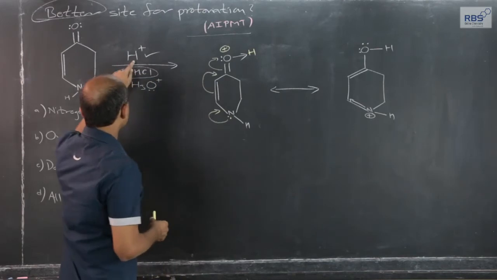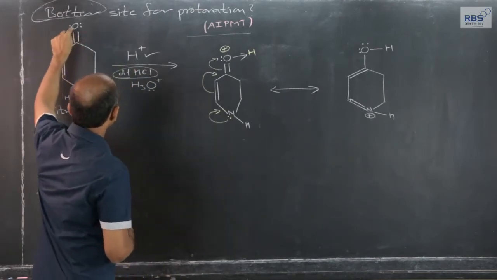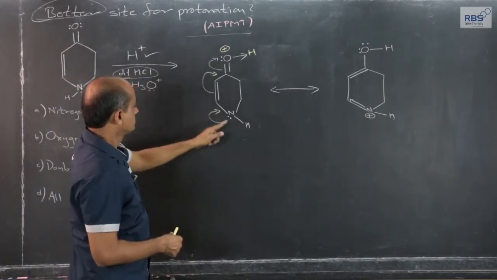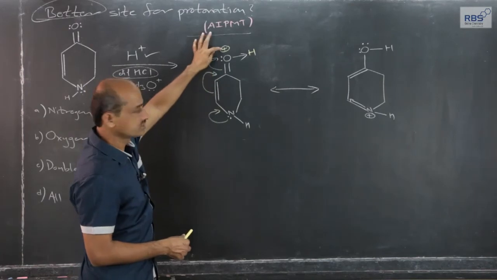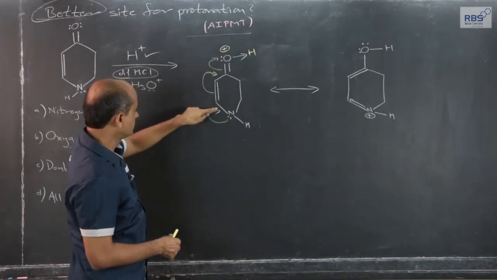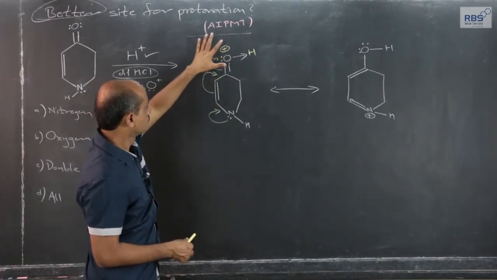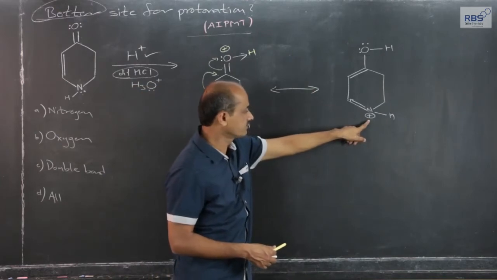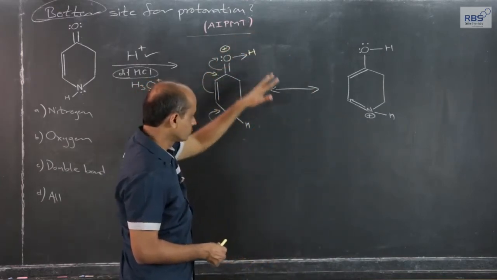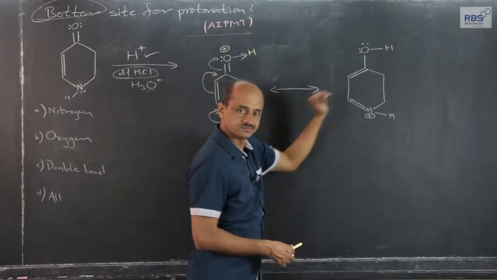So, because of protonation, hydrogen comes in the form of H plus ion. If it protonates oxygen, the species which we get has the positive charge developed on oxygen. This lone pair, if it is shared here, this pi goes here and pi goes to oxygen. So the positive charge is now transmitted to this nitrogen, means it gets delocalized over so many nuclei. So this form is stabilized by resonance.